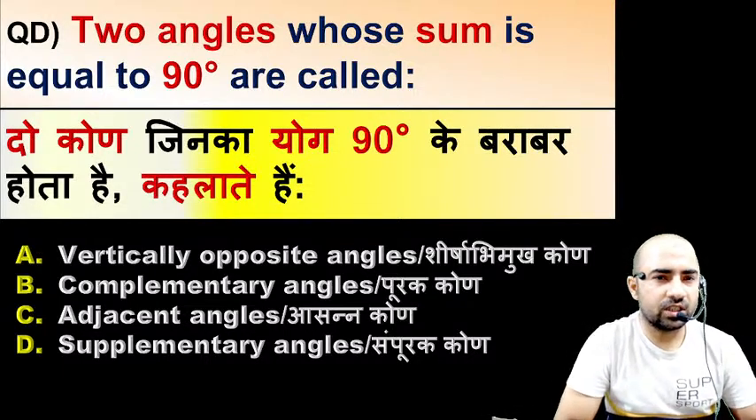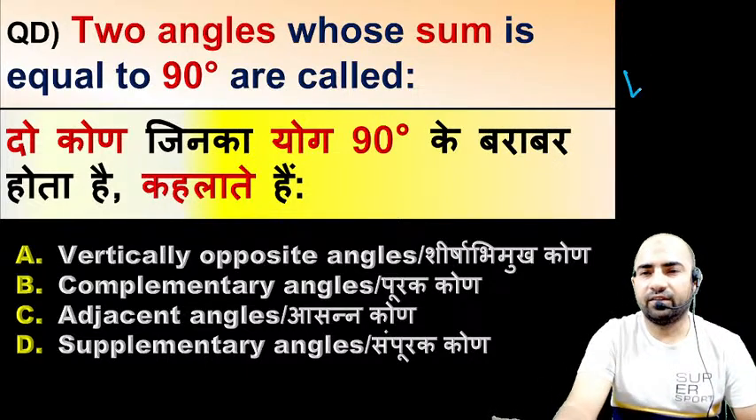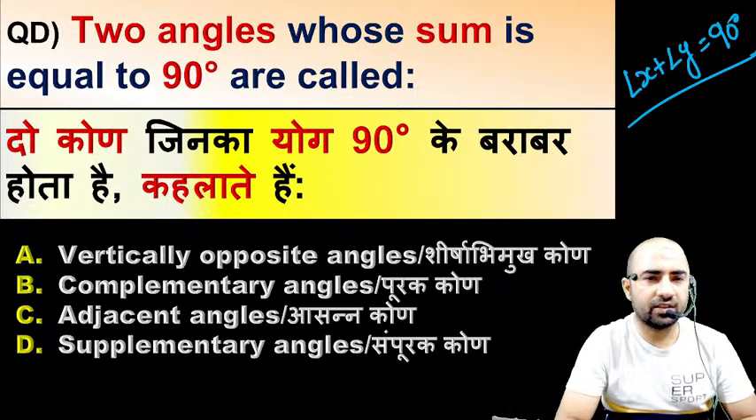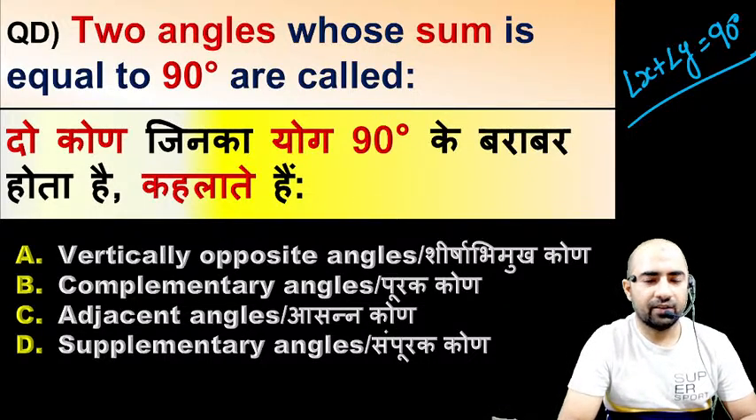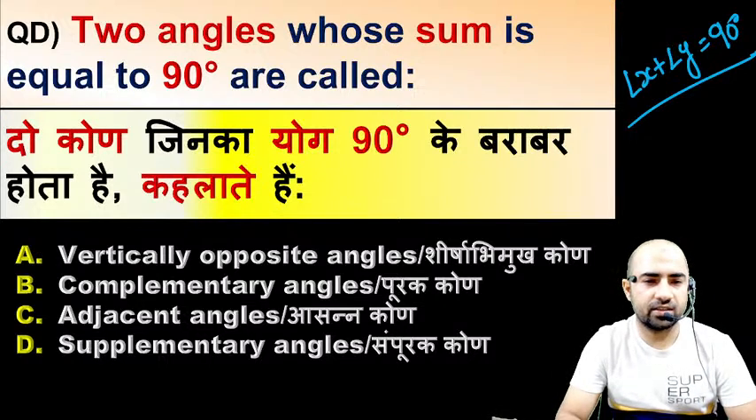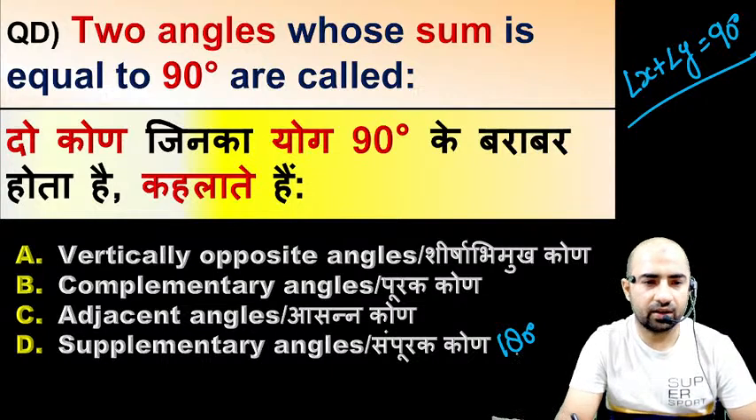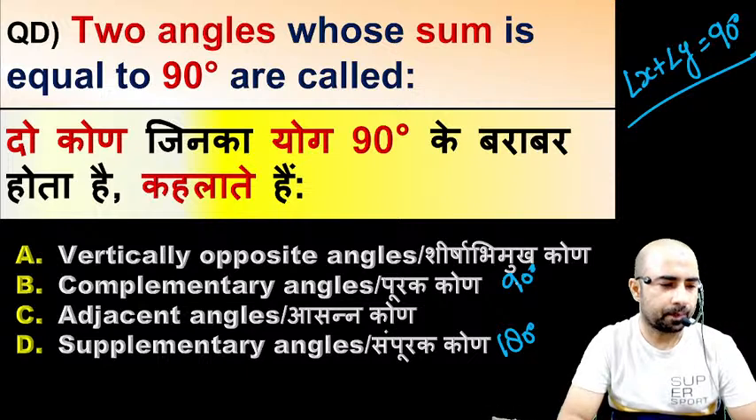Two angles whose sum is equal to 90 degree are called. Whenever we have any two angles, for example, we have angle X plus angle Y. So whenever the sum of two angle is 90 degree, then the angles are called, what will be the answer? Vertically opposite, complementary, adjacent or supplementary. So in case of supplementary angle, the sum of two angle is 180, and in case of complementary angle, the sum of two angle is 90 degree, right?